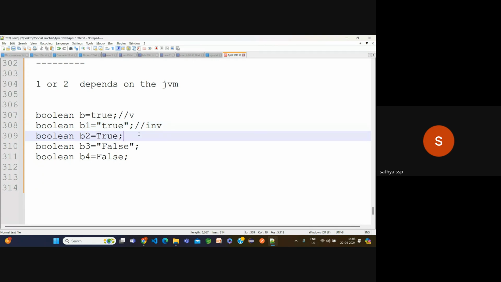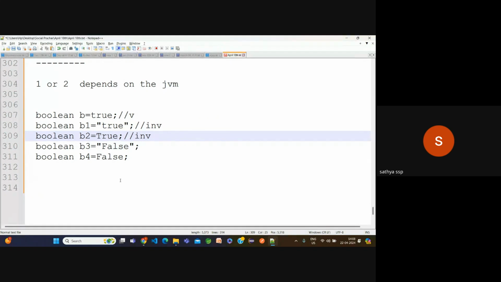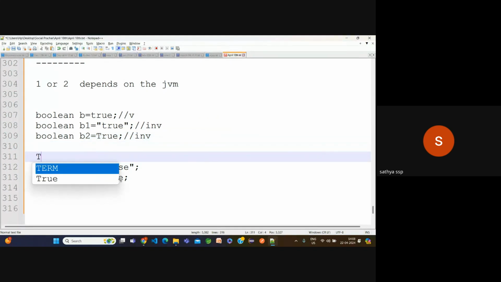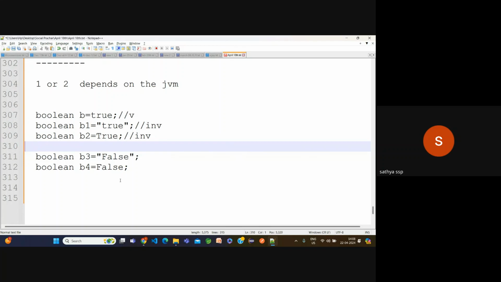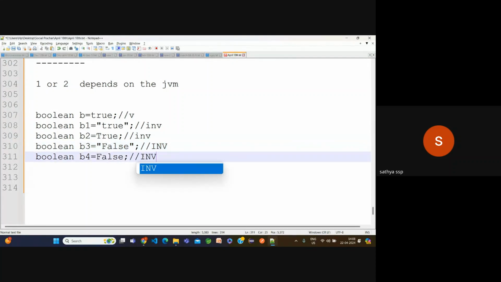Next one, valid or invalid? It's not a string. It is also invalid. Why? In Java, any word starting with a capital letter should be a class. But true is not a class, it's a value. Again this one, invalid. This one, invalid again. This is the way we can represent the types here.